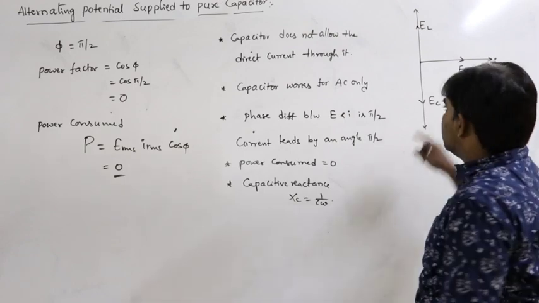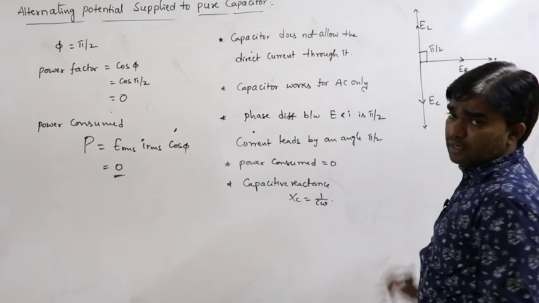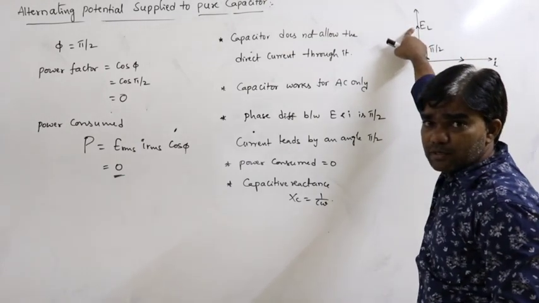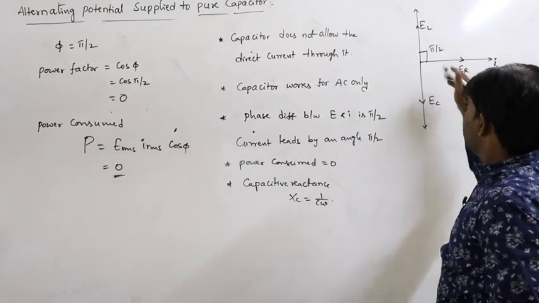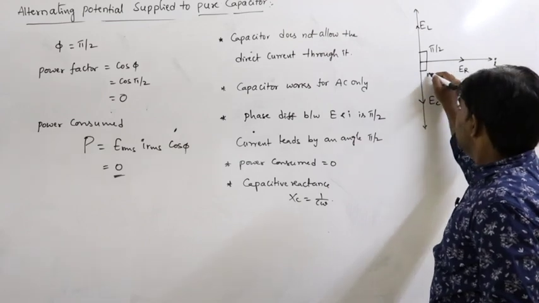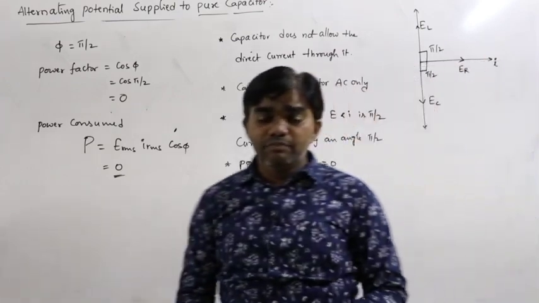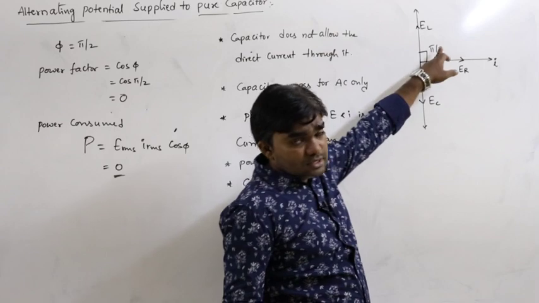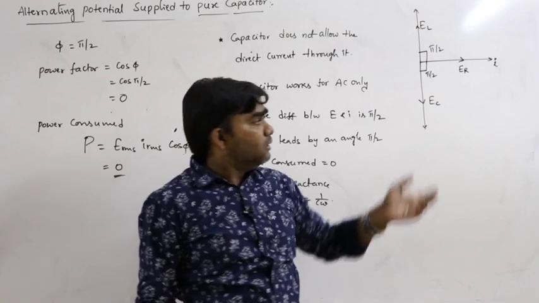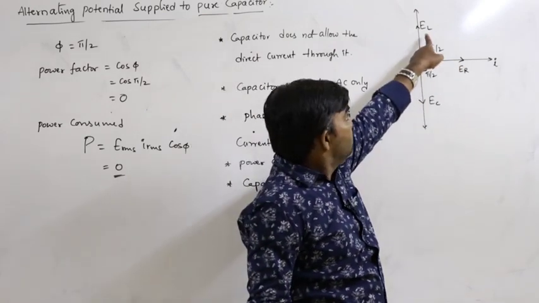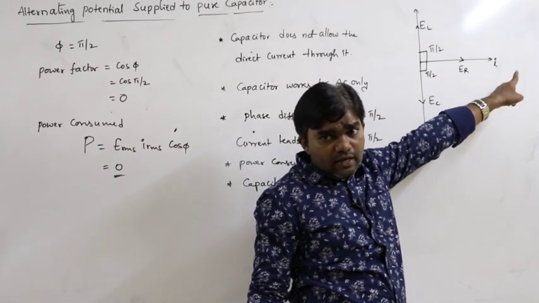That's why both must be mentioned in the same direction. In case of pure inductor circuit, the phase difference between current and EMF is 90, so EL must be represented like that. And in case of pure capacitive circuit, the phase difference between current and EMF is 90, and here current leads. If these three are mentioned at the same time, this is the representation: EL, EC and ER, with current along the x-axis.